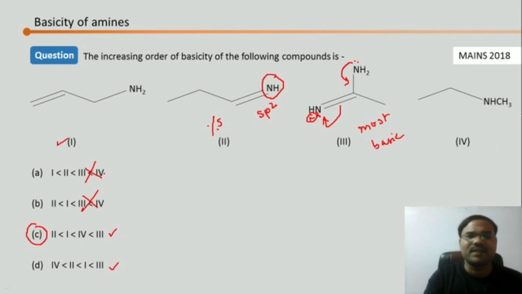Let's go for the first one and the fourth one. This is secondary and this one is primary. Secondary is going to win, so the fourth one is going to win, obviously. So the third one is most basic, the second one is least basic, and between the first and fourth, the fourth one is more basic. Yes, correct.